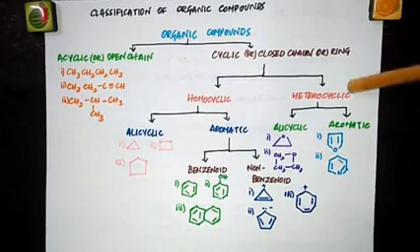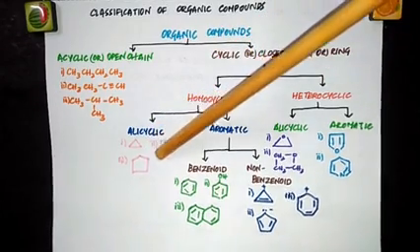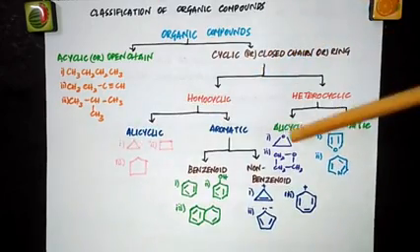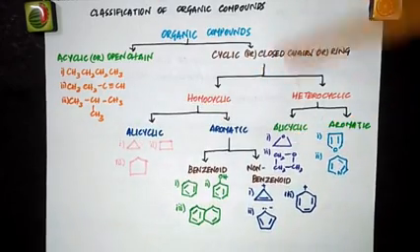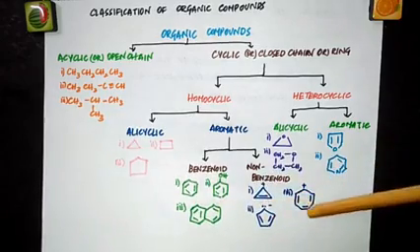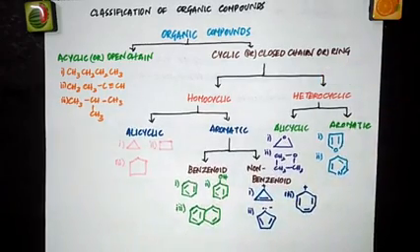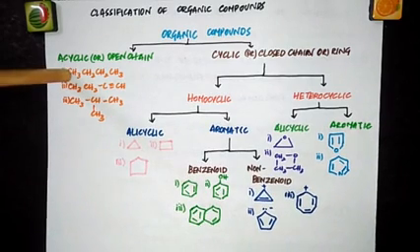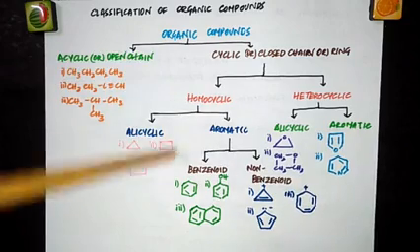Now coming to heterocyclic, if you introduce any other atom in this alicyclic, you get a heterocyclic alicyclic compound. In the same way in aromatic, if you introduce any other atom in between, then you get heterocyclic aromatic compounds. Alicyclic is just like the acyclic, but that one is straight, this one is closed.